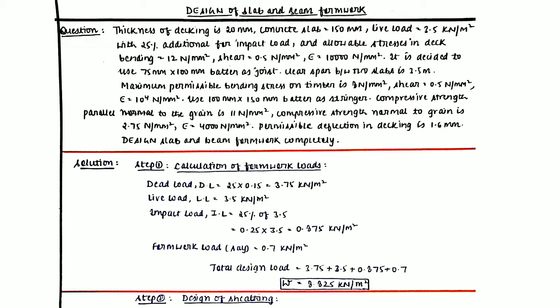So we are assuming it to be 0.7 kilonewton per meter square. Adding up all the loads, the total design load is coming out to be 8.825 kilonewton per meter square. So this is the load that will be coming on the sheathing material. This load will be used to calculate everything, the dimensions, the spacings, etc. for the materials.